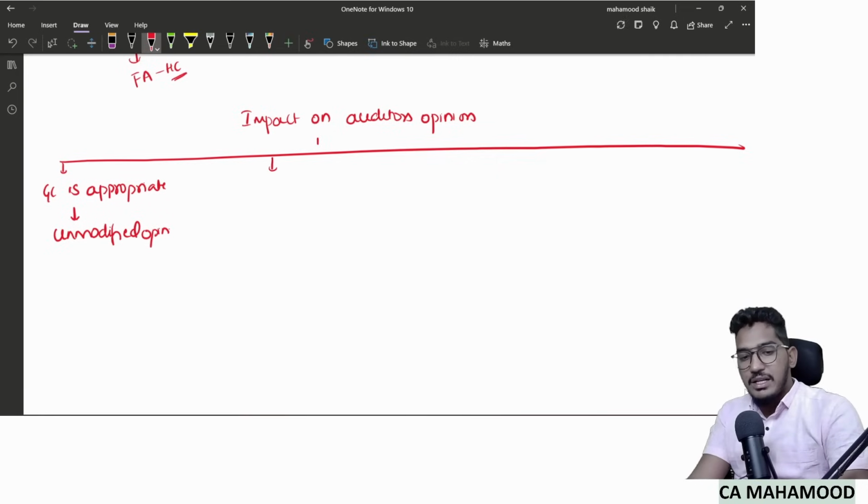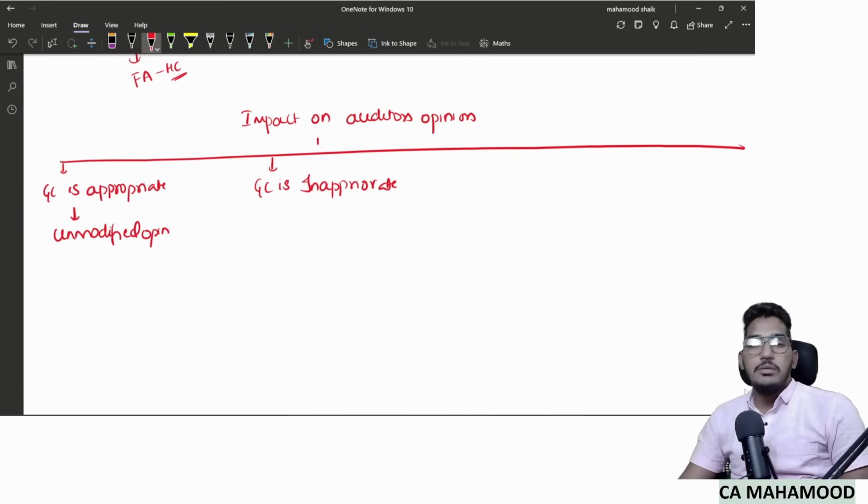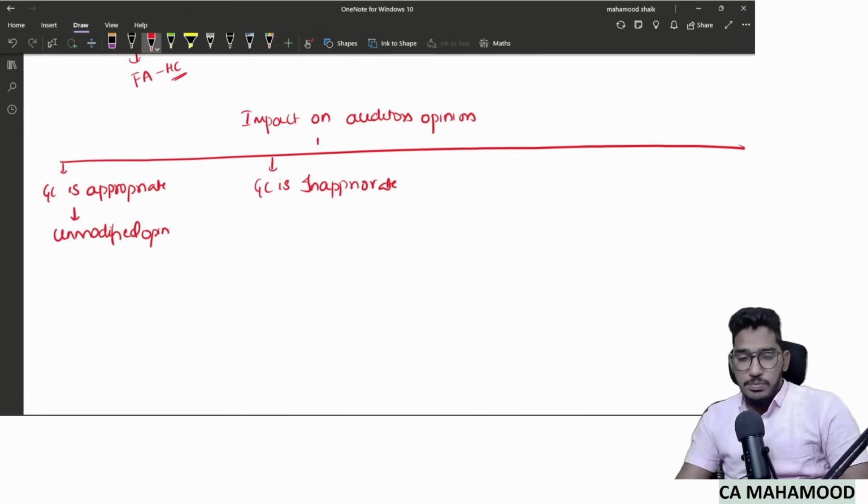Second one, going concern is inappropriate. Sometimes I perform audit procedures and I conclude that the entity's going concern is invalid. The entity will not be able to continue in the coming 1 year. So I obtained audit evidence and concluded that going concern is inappropriate. That means the entity will not continue for the coming 1 year. Now, how will this impact your auditor's opinion?